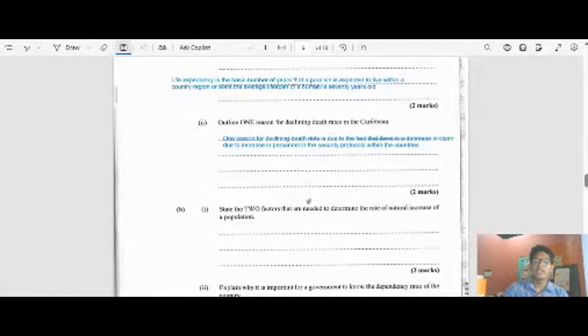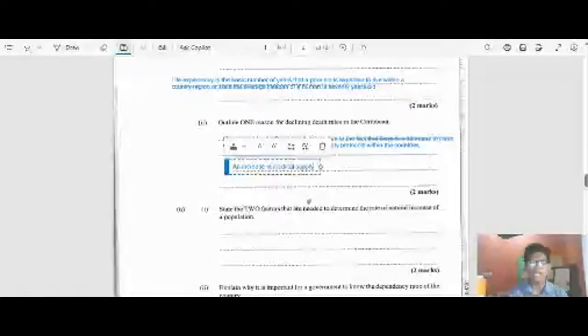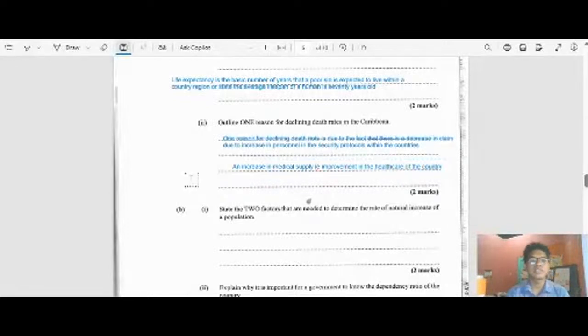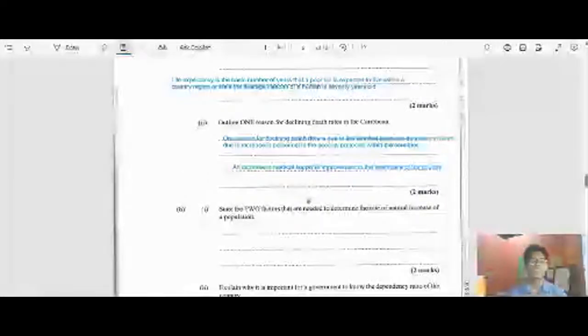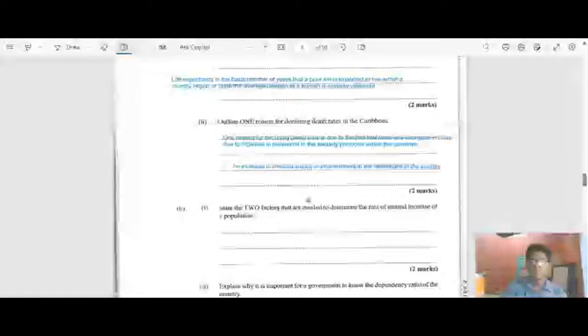Another reason could be an increase in medical supply and improvement in the healthcare of the country. So another reason there could be a decline in death rates is an increase in healthcare efficiency, meaning that persons do not die when they're sick, and personnel are doing their job.